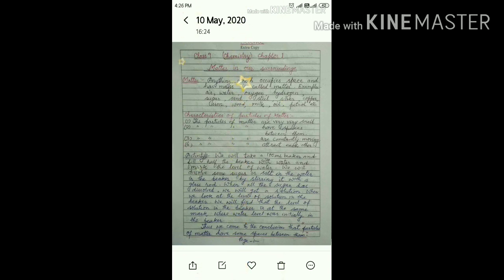When we look at the level of the solution in the beaker, we will find that it is at the same mark where the water level was initially. The level has not increased, the volume has not increased. That means we come to the conclusion that the particles of matter have small spaces in between them, and in those spaces the sugar particles got dissolved.